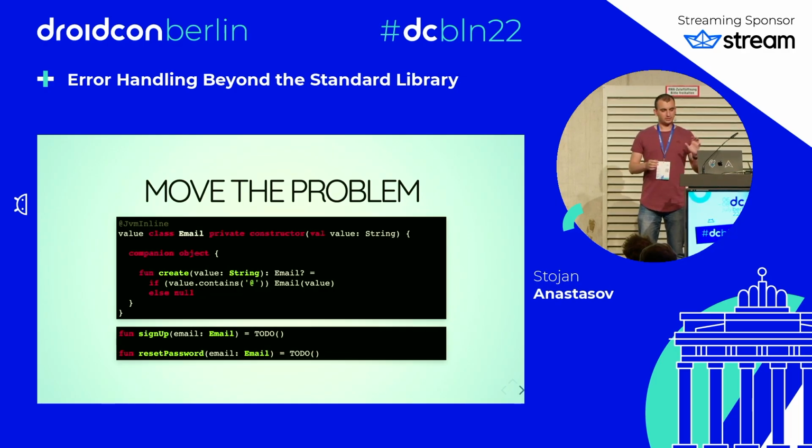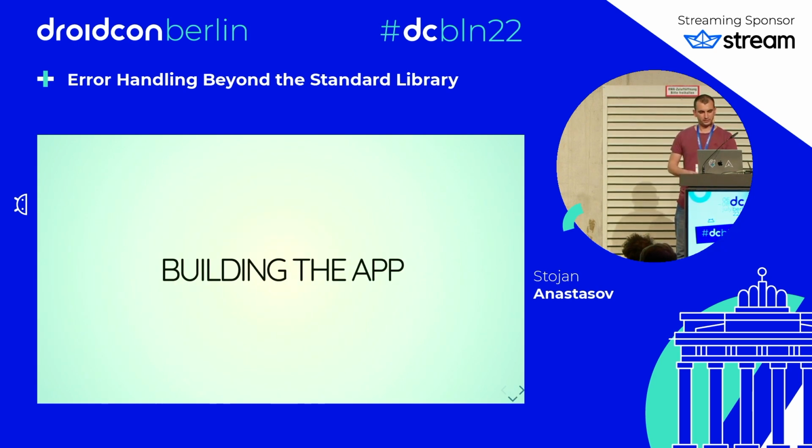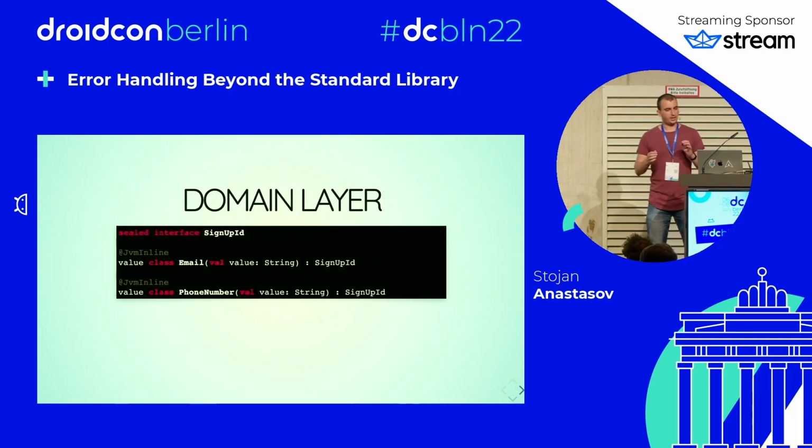Now that we went over the techniques for handling failures, let's go back to building our sign-up form. I'm going to introduce a few domain types. SignUpId will be a sealed interface that can be an email or a phone number. We're going to add some validations later.